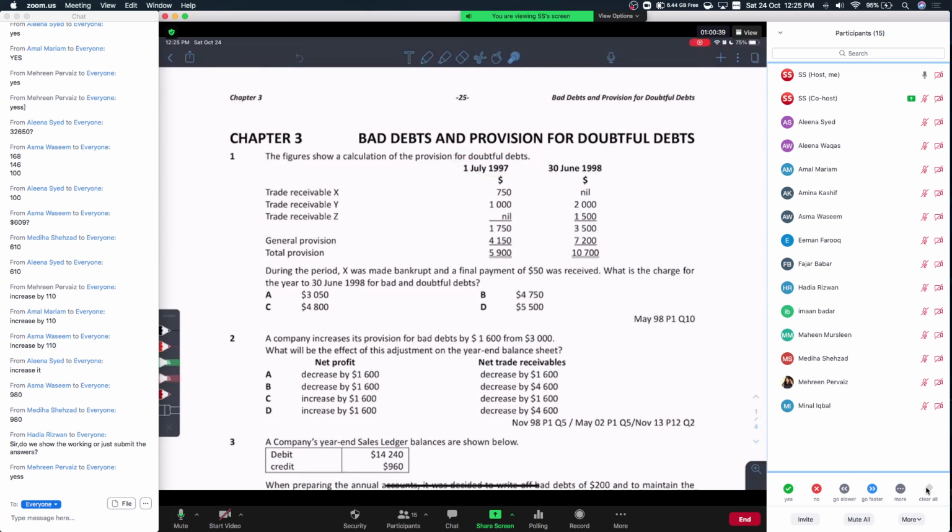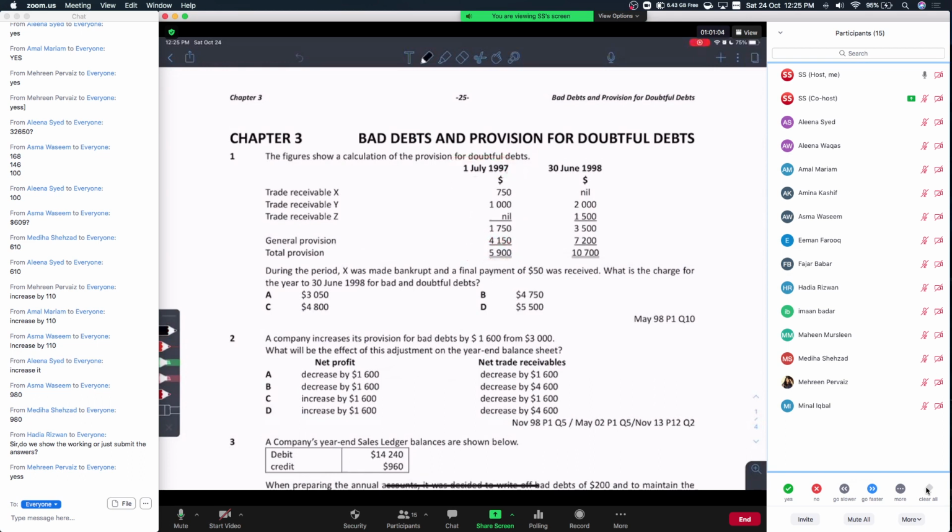And then these are specific provisions, and then there is a general provision. You have the option to treat a specific provision as an irrecoverable debt, or you can treat it as part of the provision for doubtful debts. In this question, the examiner has shown the specific provision as a part of the general provision. So this is your overall provision on 1st of July.